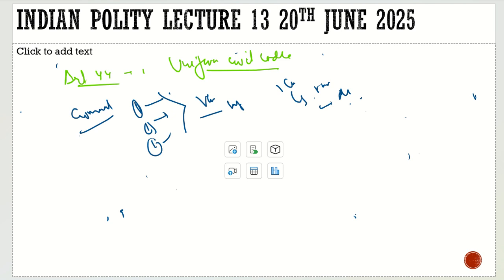Now, what about the civil code? What about a uniform civil code? Do we follow a uniform civil code? Do we have a uniform civil code in our country? The question is whether we have a uniform civil code or not. If we see the civil laws in our country, for example, if there is a dispute over property between two individuals, then we have the civil code, we have the uniform civil laws too.